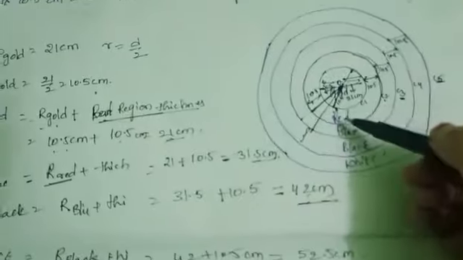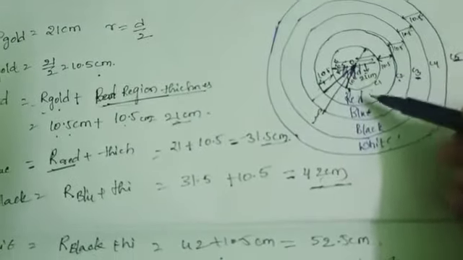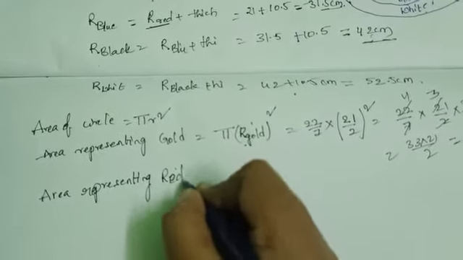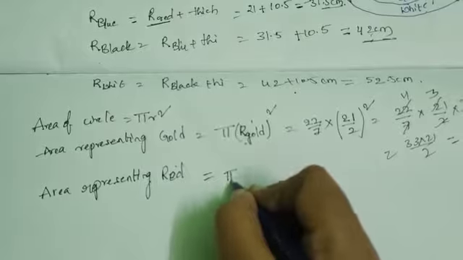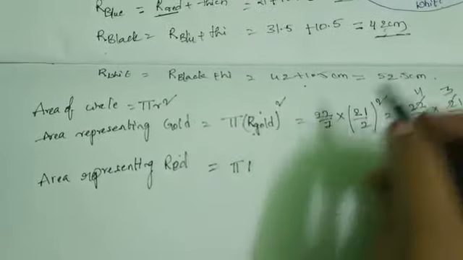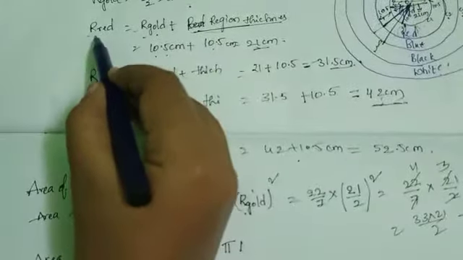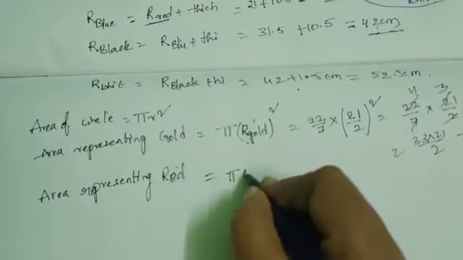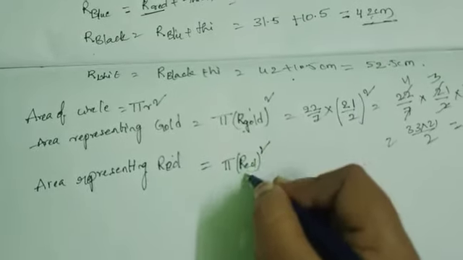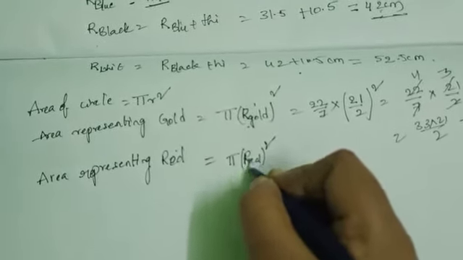Next region, after gold: this is the red region. The area representing the red region equals pi r square, where r is the red region radius.